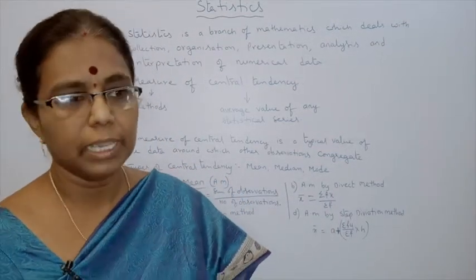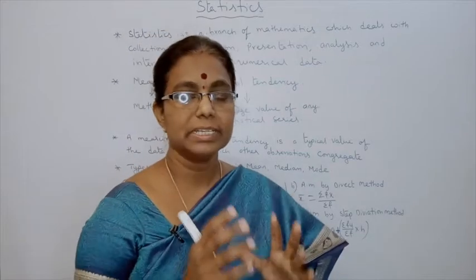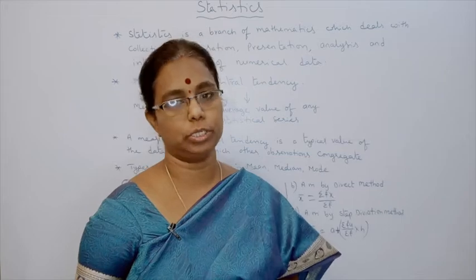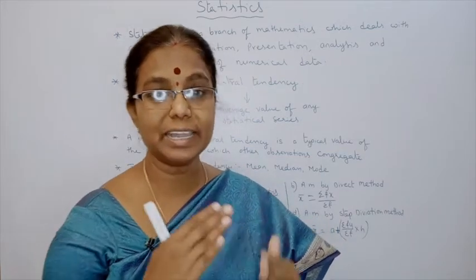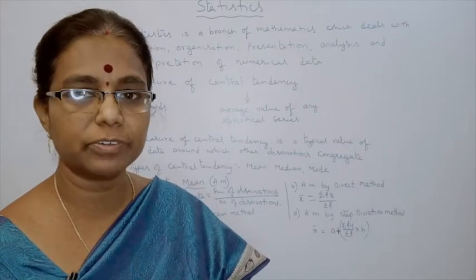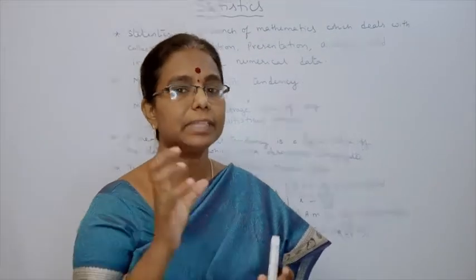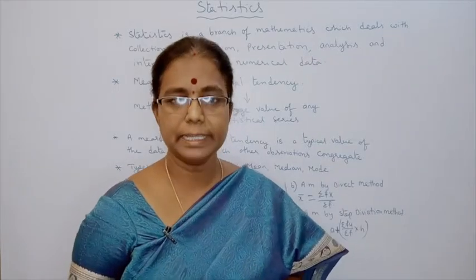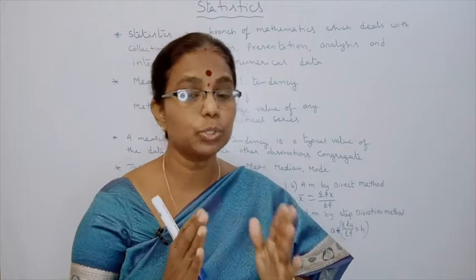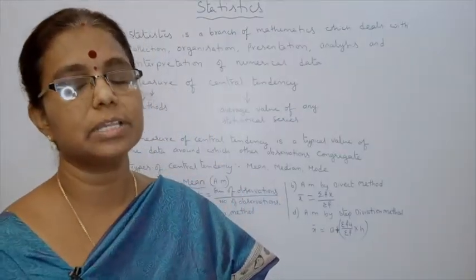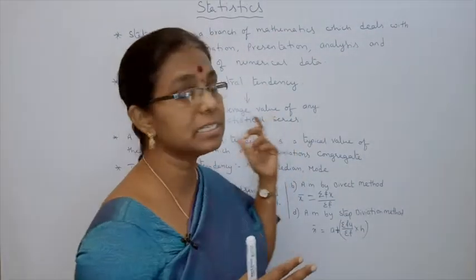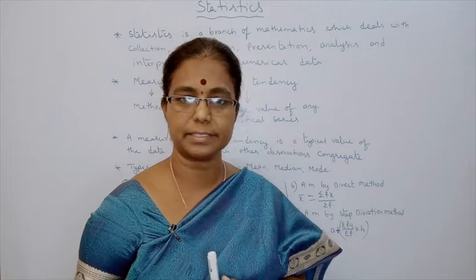Suppose if you take the size of shoe, we have to take it as a mode, meaning the frequently occurring observation we call mode. Mode means what? Which observation is most frequently occurring, that observation we take as a mode. Then shoe means which size of shoe the children are using. More children are using, that number we can tell as a central tendency of that statistical series.